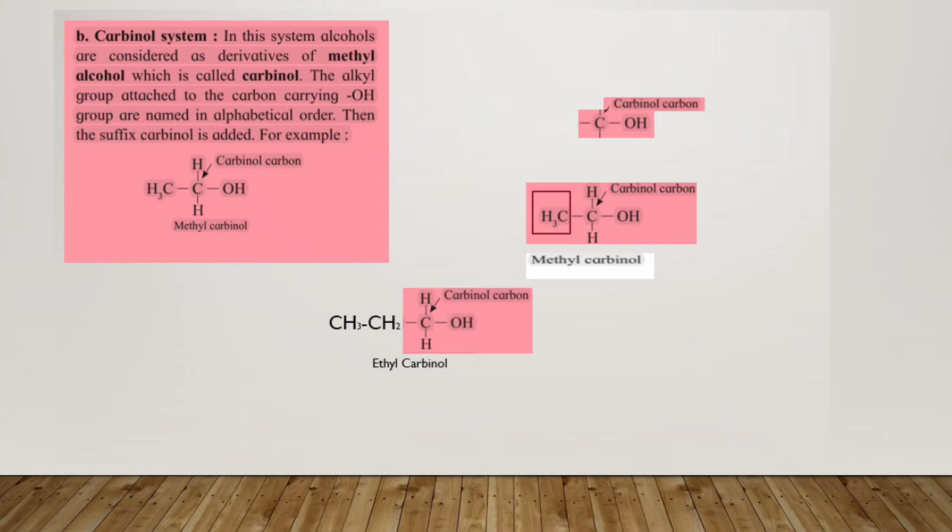So I hope this will be clear to all the students. You have the carbinol carbon, and whichever group is attached to it, if a methyl group is attached, it will form methyl carbinol. If an ethyl group is attached, it will form ethyl carbinol.